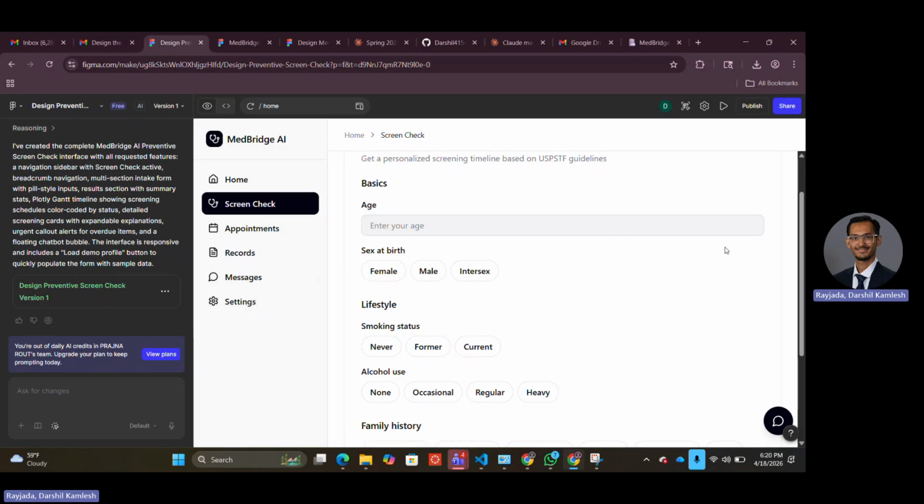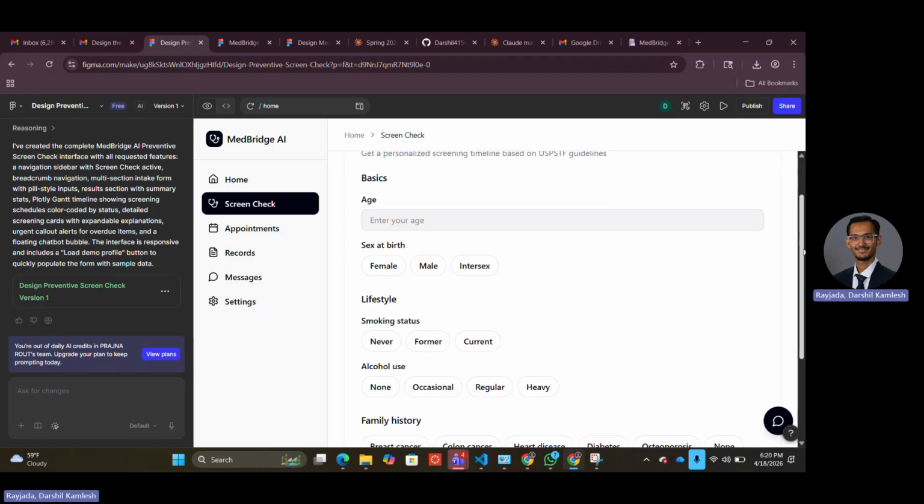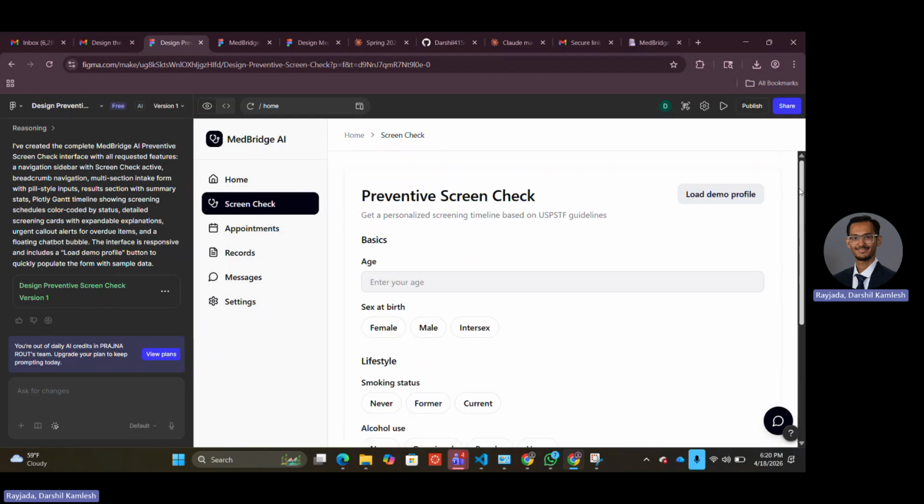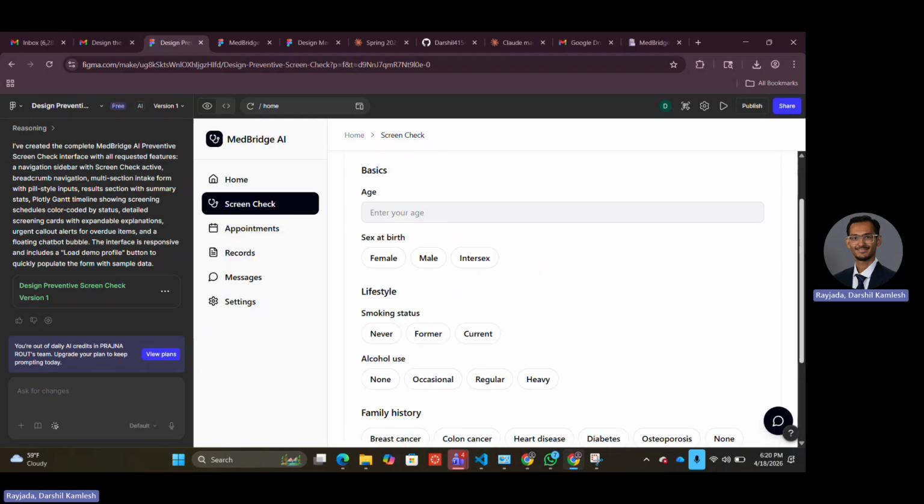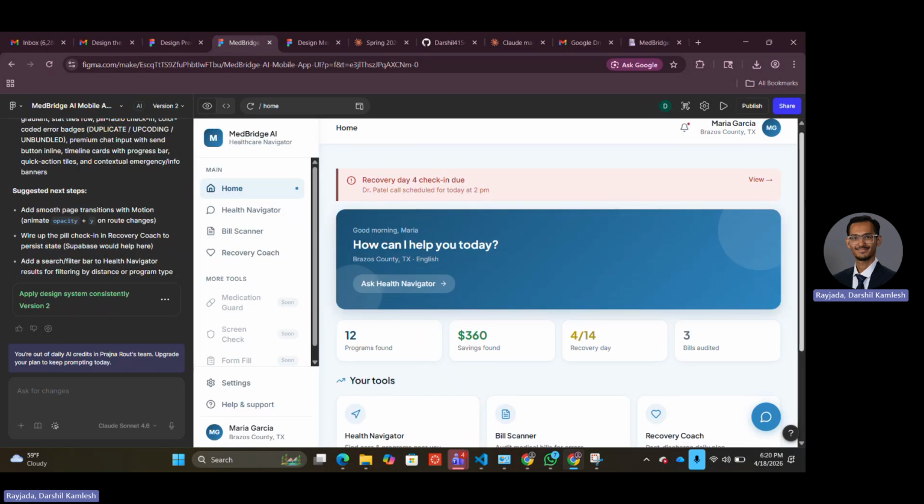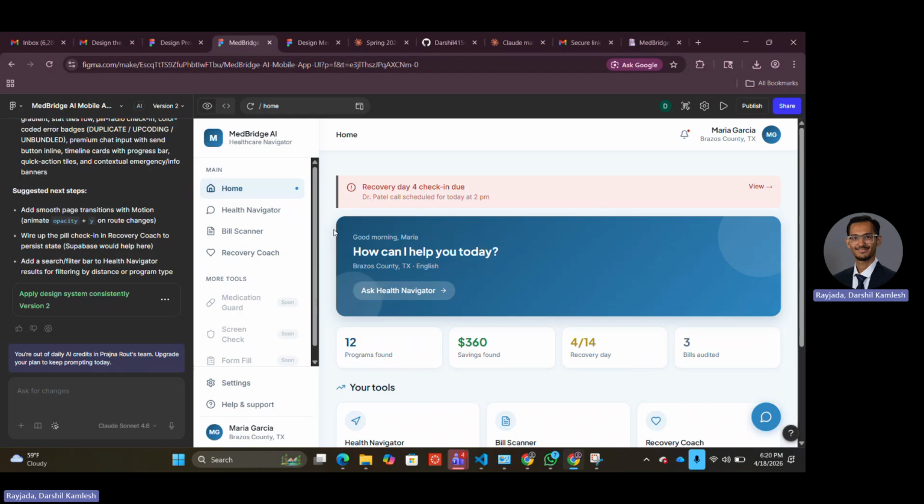Maria is 52. She lives right here in Bryan, Texas. She's pre-diabetic, takes four medications from two different doctors, and she's uninsured. And last month, she went to the ER for an infection. She got a bill for $3,200, and she had no idea that there's a clinic 3 miles from her house that charges on a sliding scale starting at $20.